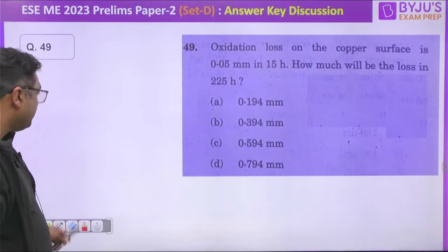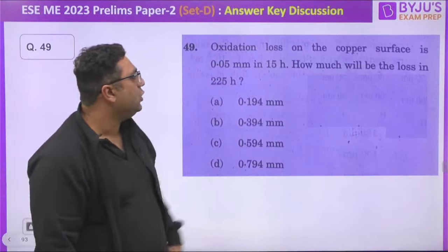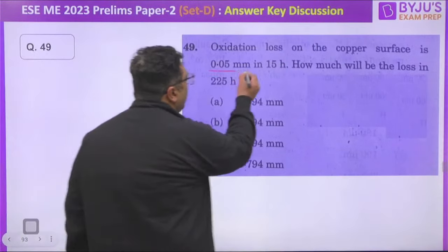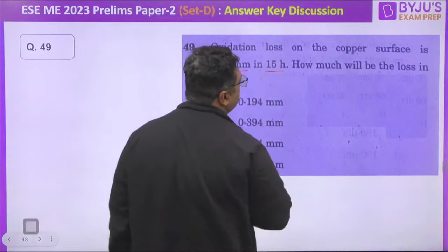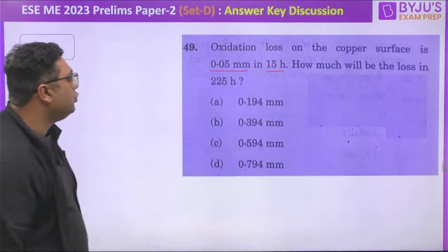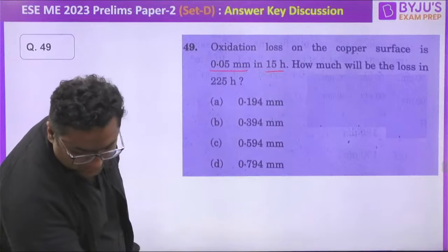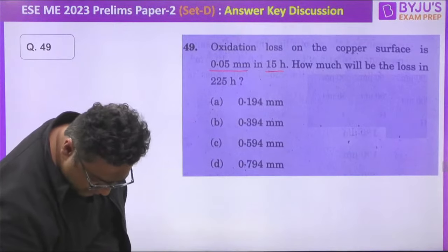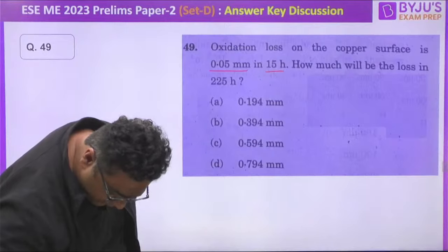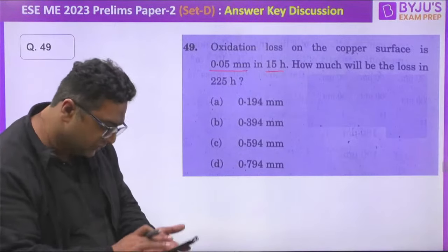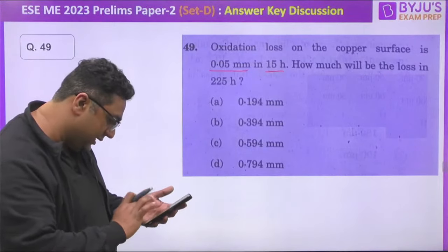Next question is, my dear, related to oxidation. The loss on the copper surface is 0.005 mm in 15 hours. How much will be the loss in 225 hours? I have done the calculation for this also, guys, and let me check the calculations, because before coming on screen I have solved these questions for you. So let me check what will be the answer for this.